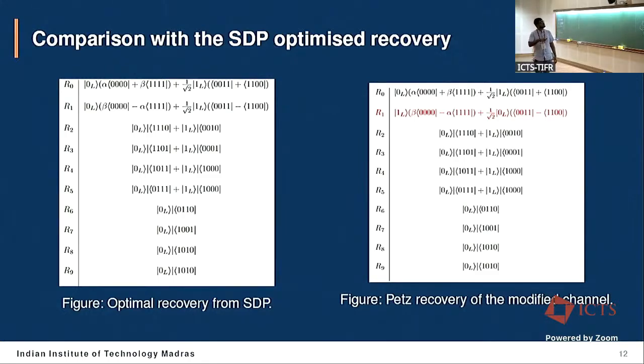You can see that each and every operator R0, R2, R3 to R9 is exactly similar, but R1 is not. The difference is that here, instead of the 0 in my PETS recovery, I have Ket 1_L, which is the logical 1 state. So that is a small difference that we have here.